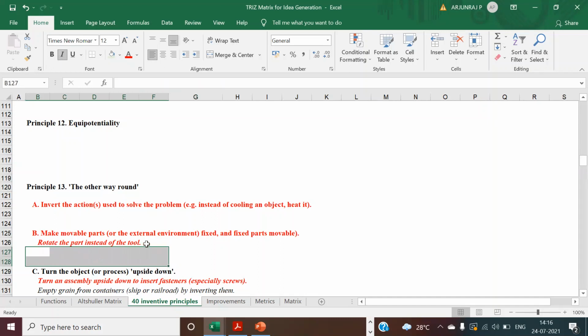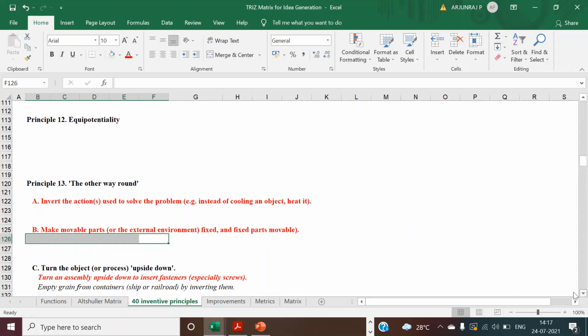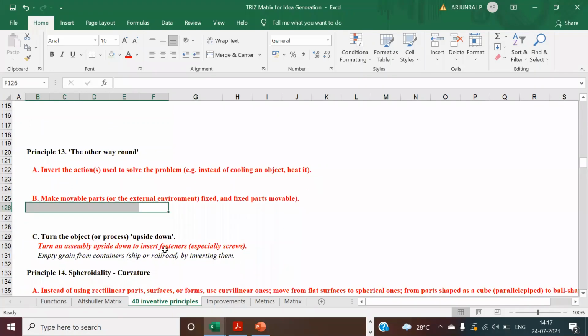Rotating the part instead of the tool. Now you know that the tool is going to rotate, but you can also rotate the part so that the tool is stationary. So you can do it in multiple ways even in the process. And you can turn the object or process upside down. You can turn an assembly upside down to insert a part. Even this is a good idea.